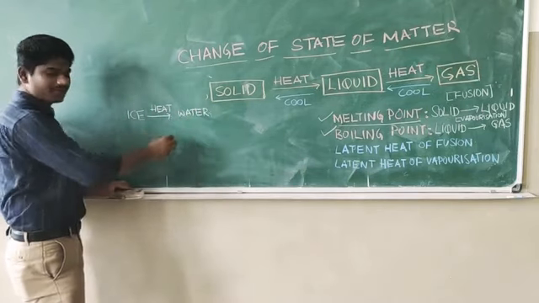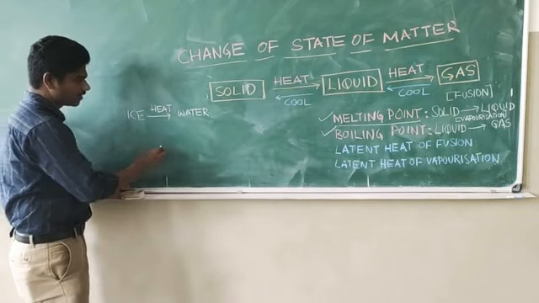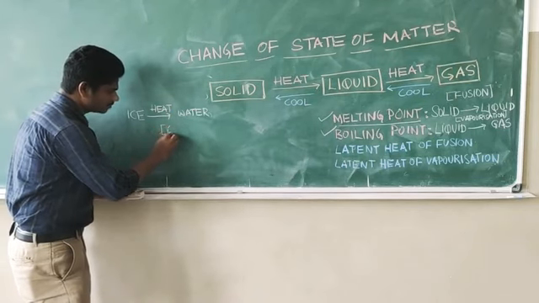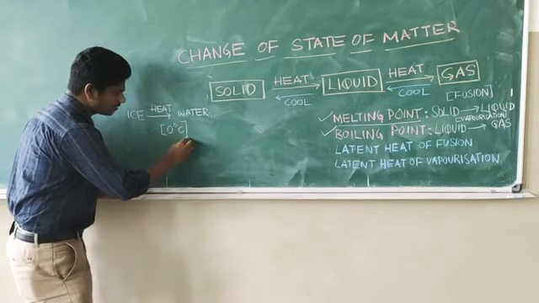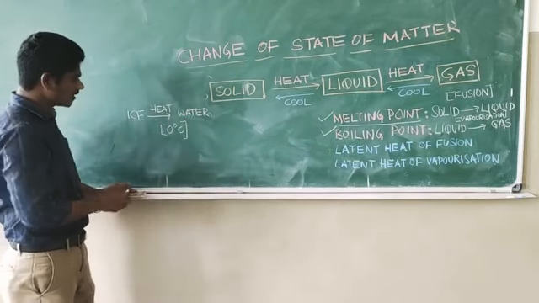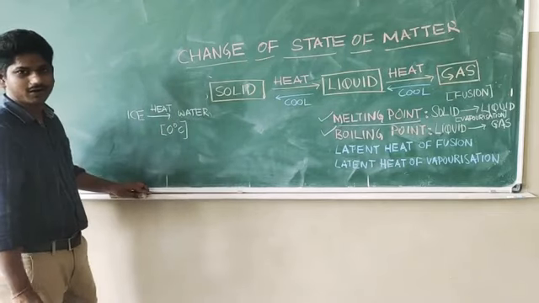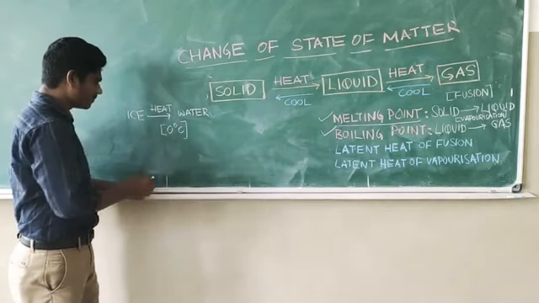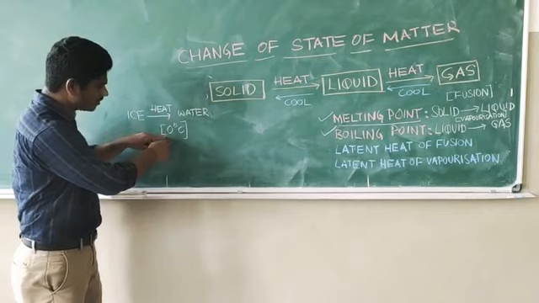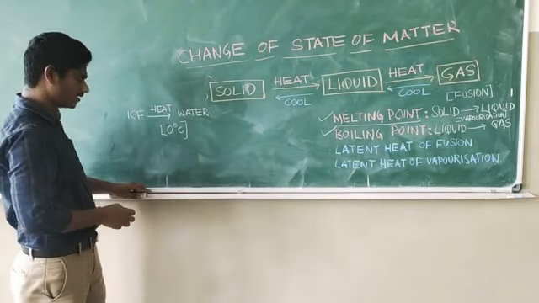So at what temperature is the ice going to become water? At 0 degree Celsius. At 0 degree Celsius, what happens? The ice starts melting into water. As soon as the temperature of this ice reaches 0 degree Celsius, it starts becoming water, right?